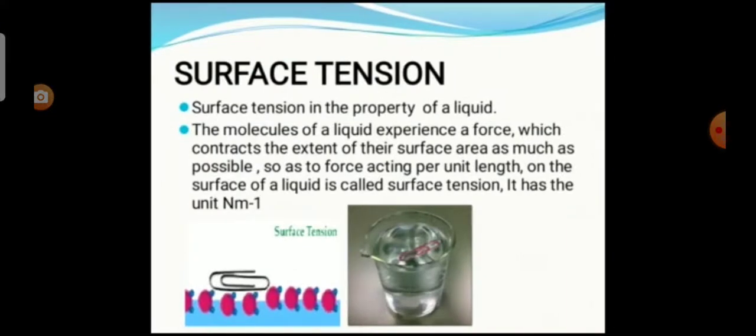Now we see about surface tension. Surface tension is the property of a liquid. The molecules of a liquid experience a force which contracts the extent of their surface area as much as possible so as to have the minimum value. The amount of force acting per unit length on the surface of a liquid is defined as surface tension. The unit of surface tension is Newton per meter.